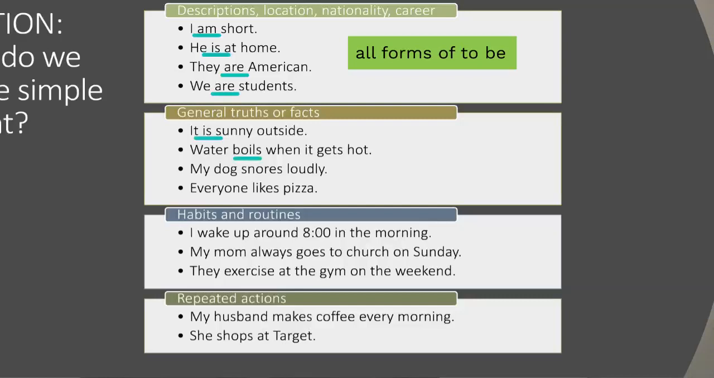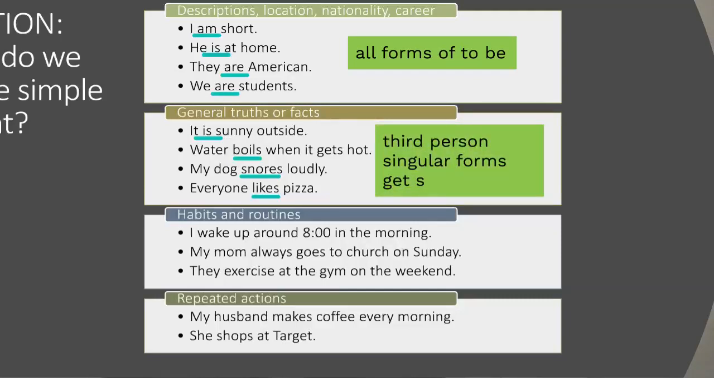Boils, water boils. My dog snores. Likes, everyone likes. So our pattern here still is that the third person singular forms get an S. Water is a third person singular, so we have water boils. My dog, it snores. Everyone is tricky, but it talks about everyone individually, so it is singular. So we add that S for likes.